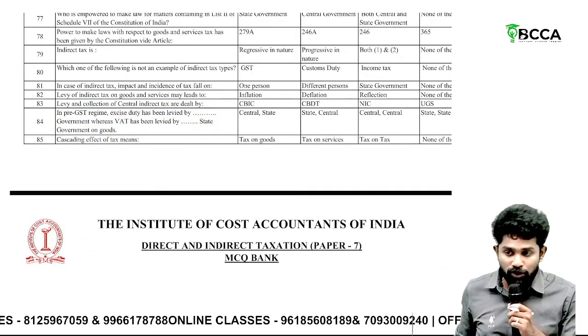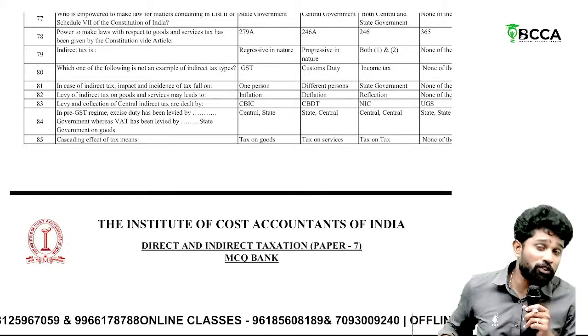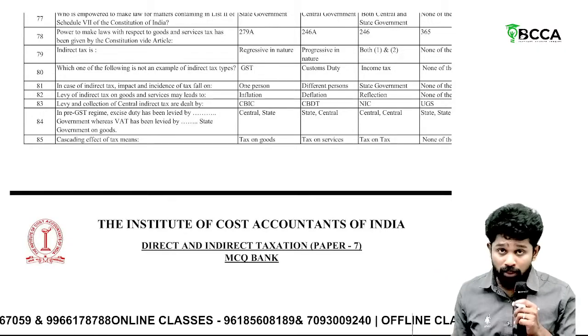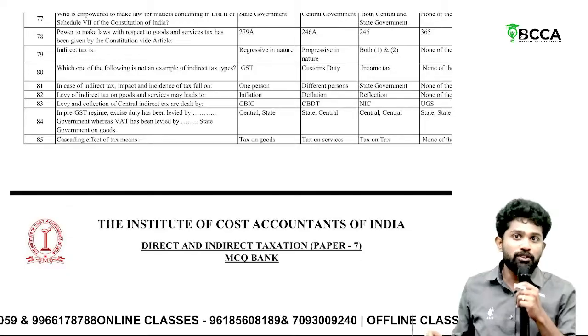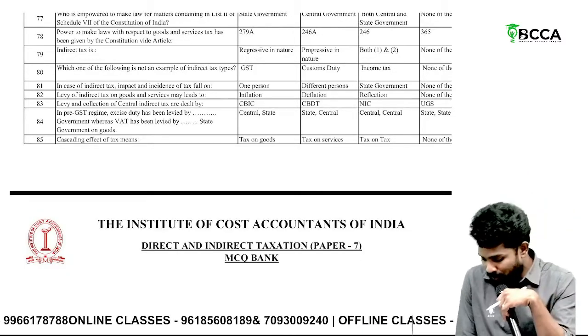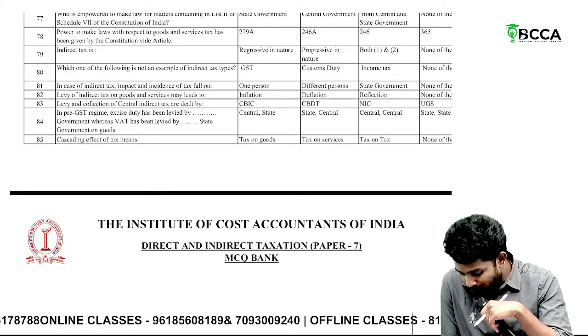Taxes subsumed into GST. So now, let me see how many of you have watched my marathon. I'll understand now. Tell the code we have kept for the taxes that are subsumed into GST. So what is that one? Taxes that are subsumed into GST.